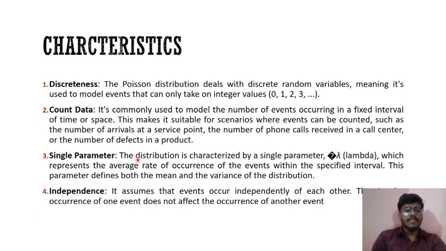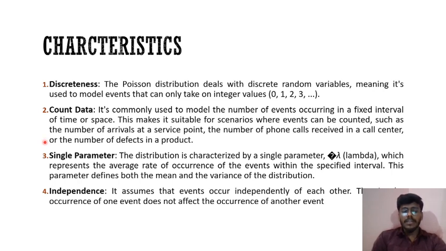Then characteristics. Discreteness. The Poisson distribution deals with discrete random variables, meaning it's used to model events that can only take on integer values like 0, 1, 2, 3, etc. Count data. It's commonly used to model the number of events occurring in a fixed interval of time or space. This makes it suitable for scenarios where events can be counted, such as the number of arrivals at a service point, the number of phone calls received in a call center, or the number of defects in a product.